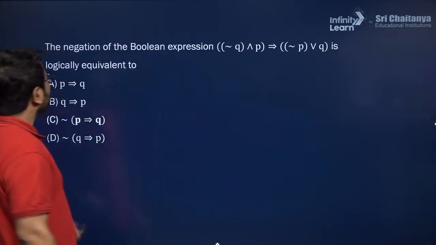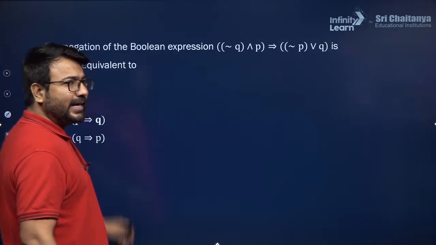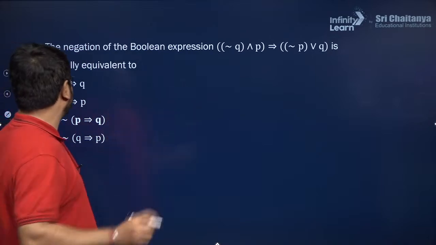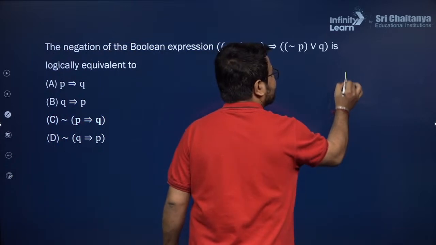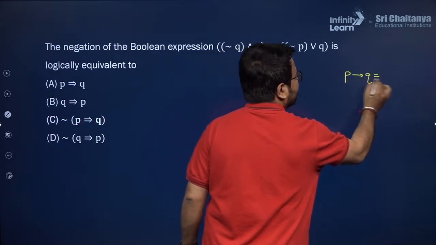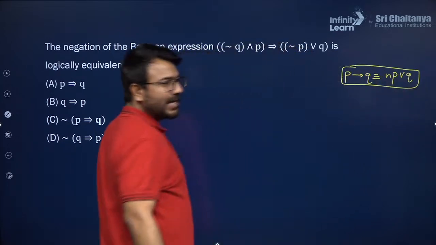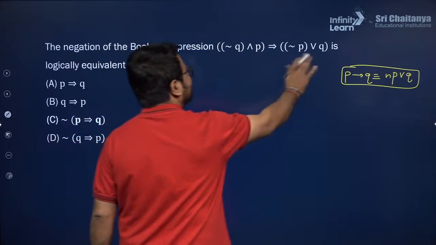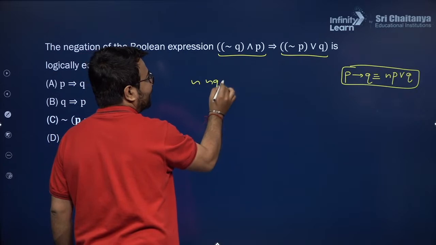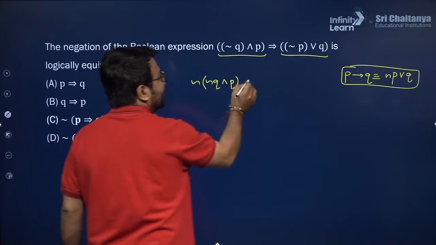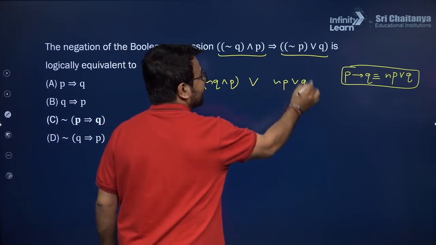Okay. Now the negation of this particular statement, I want to get it from here. And how will I be able to do this question? Yes, you have given the answer. Now let us see what should be the answer. So here, one of the logic that I will be using here is P implies Q. So P implies Q will be negation P or Q. This logic I need to use. How will I be able to use this logic? So in this particular statement, suppose this is P and this is Q. So first of all, I will be writing negation of P, and in between there is an OR operator, and the second statement will be written as it is, OR Q.